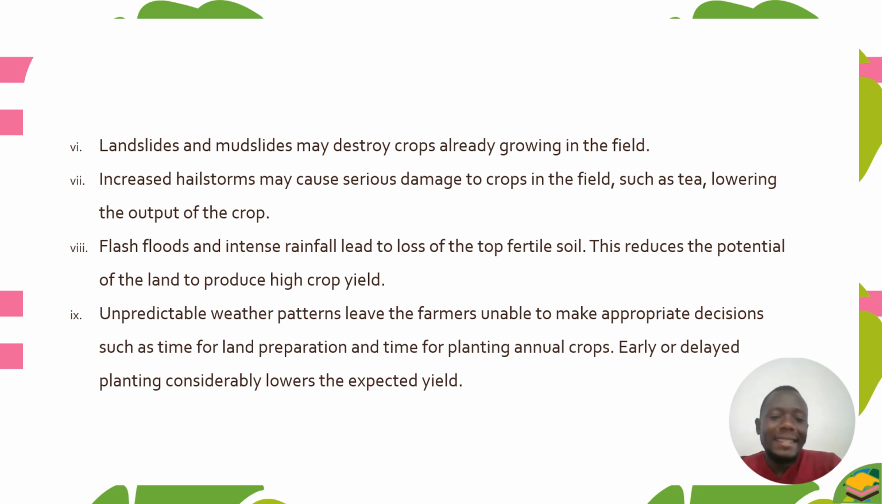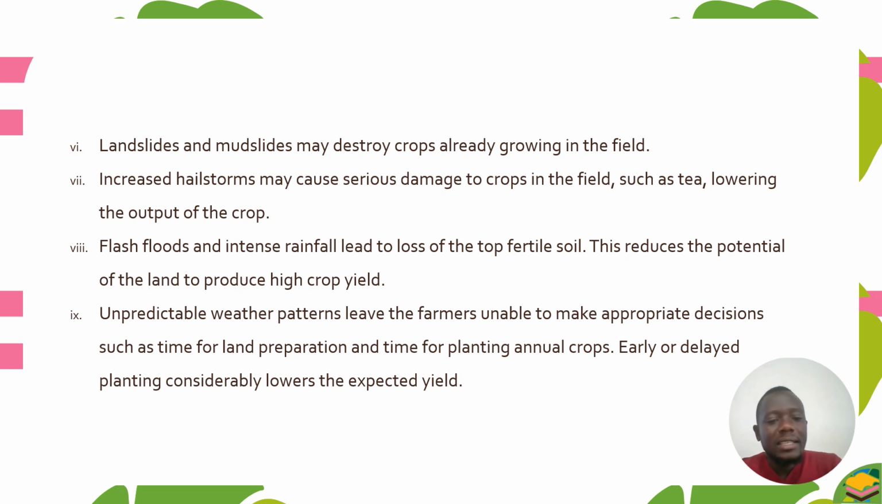And flash floods and intense rainfall lead to loss of topsoil, which is fertile. This reduces the potential of the land to produce high crop yield. So if there is loss of topsoil, which is fertile, even if you plant the crops there, they will not do well because the fertile soil is no longer there. So you find that the expected crop yield will be low.